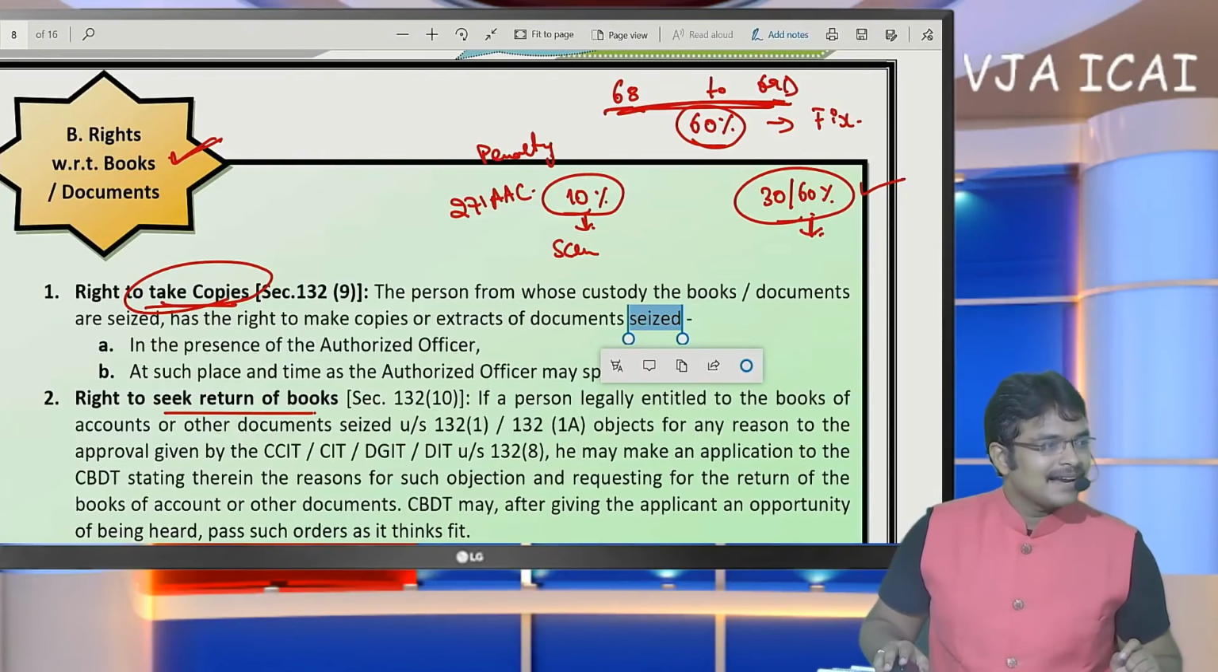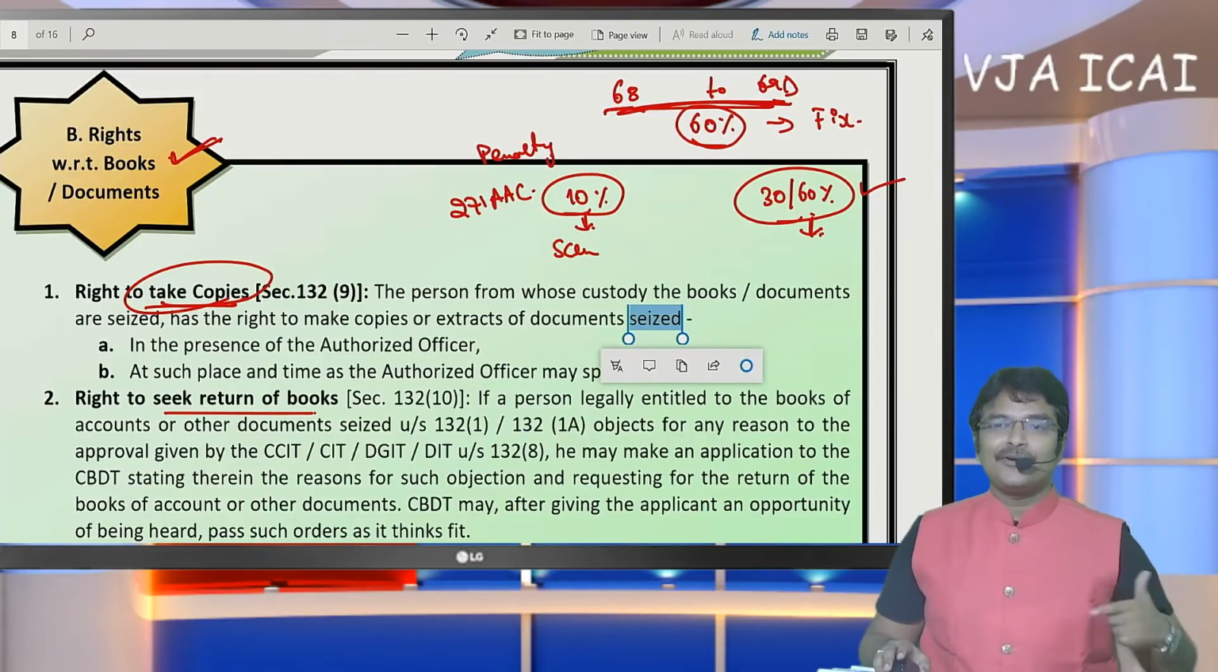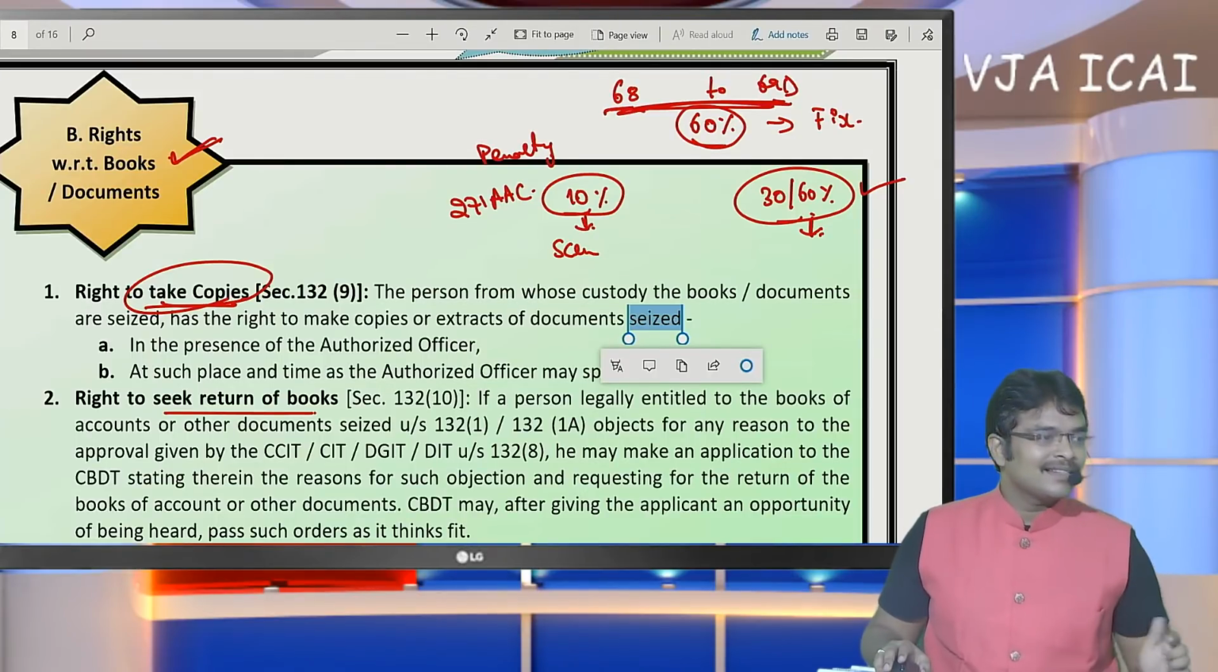Sir, how to interpret case laws? It is upon our personal devotion, sir. If you read the cases again and again, you will automatically learn the interpretation.